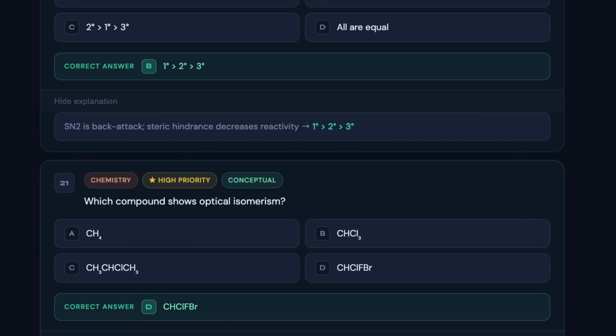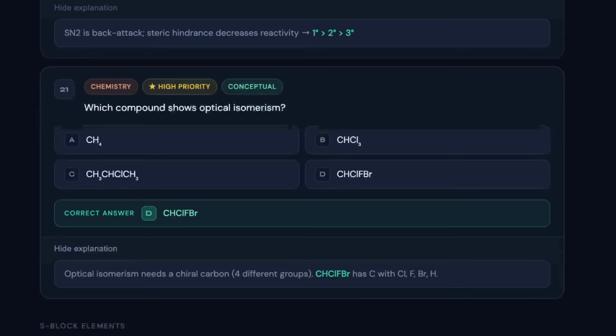So by now you must be aware of all the 21 questions, and if you feel that you were not able to find the answer for any one particular question, then make sure to pause the video, solve it, and try to revise the chapter so that you don't feel the same during the exam day.